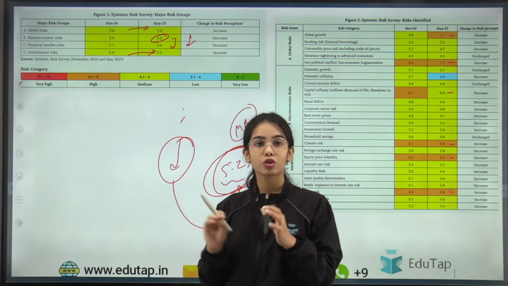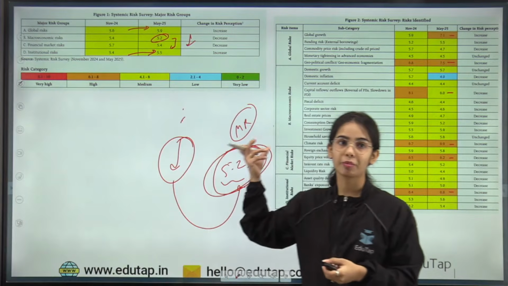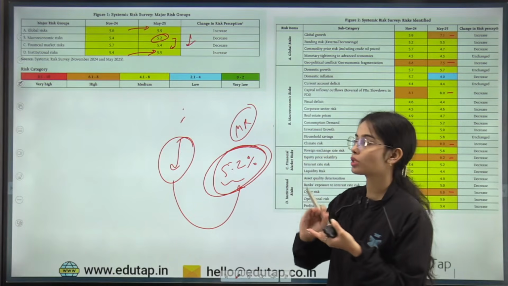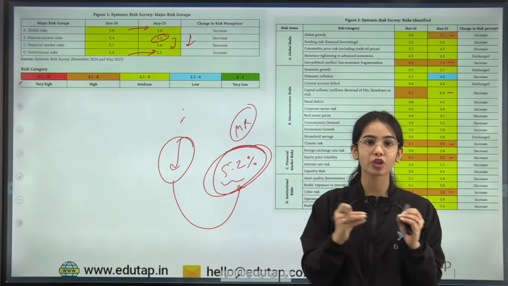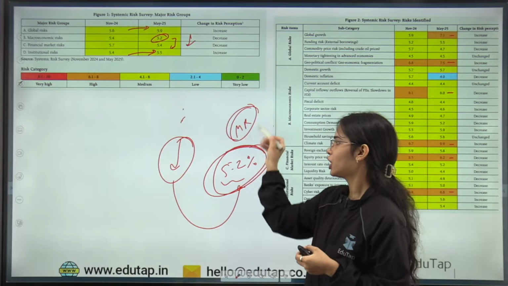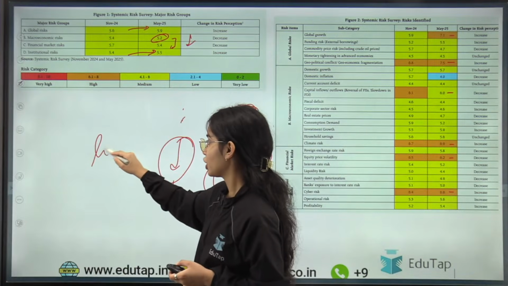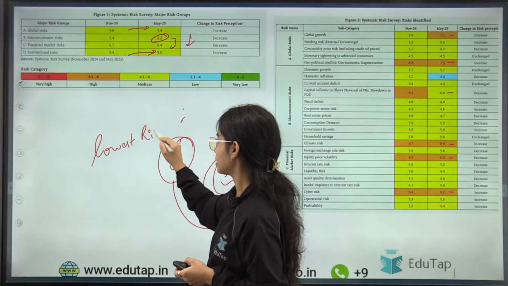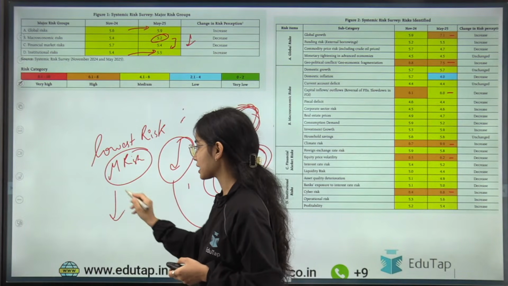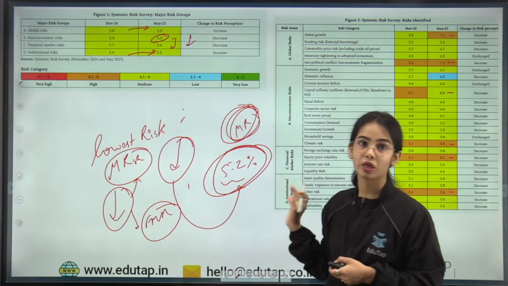Got it? So basically, if the lowest risk is in which risk category? So it is in macroeconomic risk category, that you have to remember. So in the global risk, the risk has increased. In the institutional risk also, the risk has increased. But in the macroeconomic risk and financial market risk, the risk has decreased, and the risk is lowest in macroeconomic risk. Not decrease the maximum, but the lowest risk is in the macroeconomic risk category. So lowest risk in India is in the macroeconomic risk category, and the risk has decreased in both macroeconomic risk category and financial market risk category. Okay, so this is what you have to keep in mind.